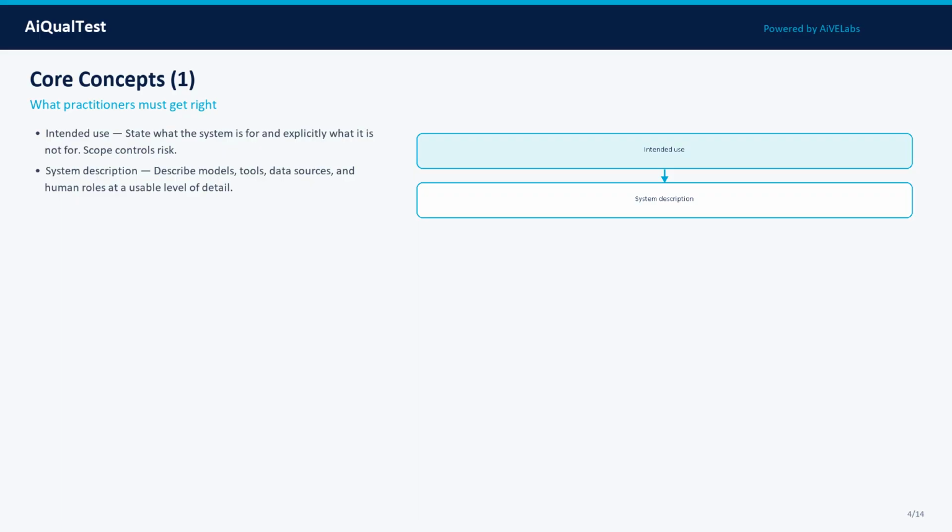Concept 2: System description. Describe models, tools, data sources, and human roles at a usable level of detail. Concept 3: Control narrative. Explain how testing, gating, and monitoring work. Link to living artifacts. In practice, treat each of these as a measurable property, define what good looks like, attach evidence, and track it across model, prompt, data, and tooling changes.